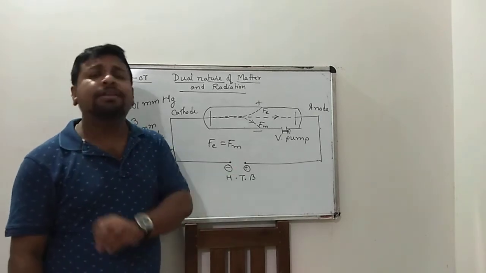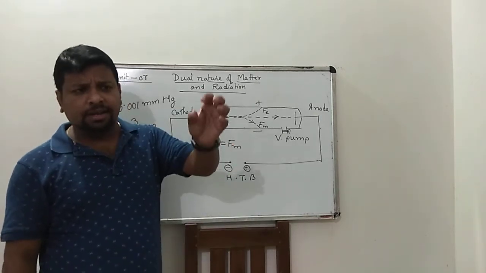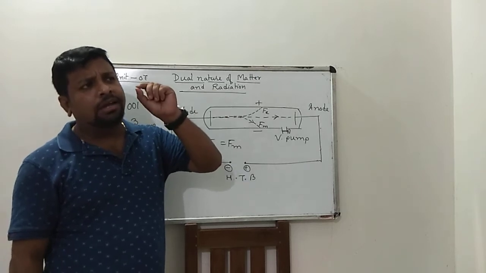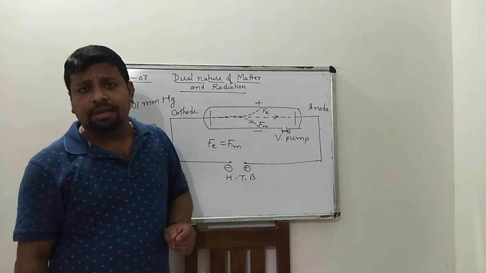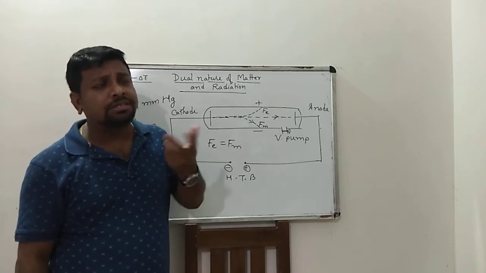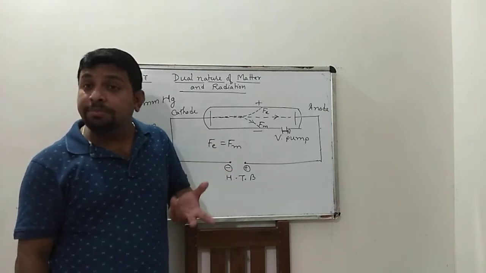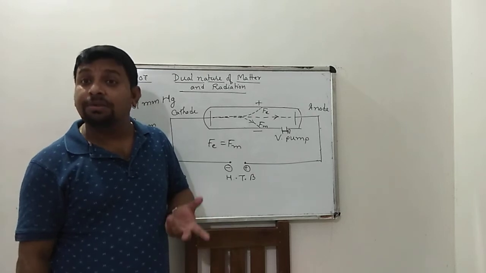After that, in 1900, Hertz did an experiment on the electromagnetic wave.